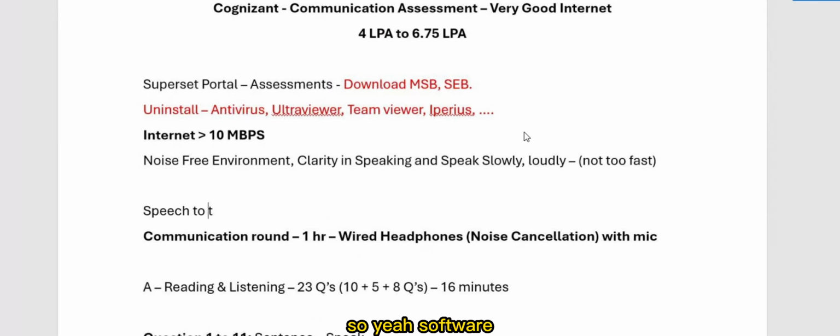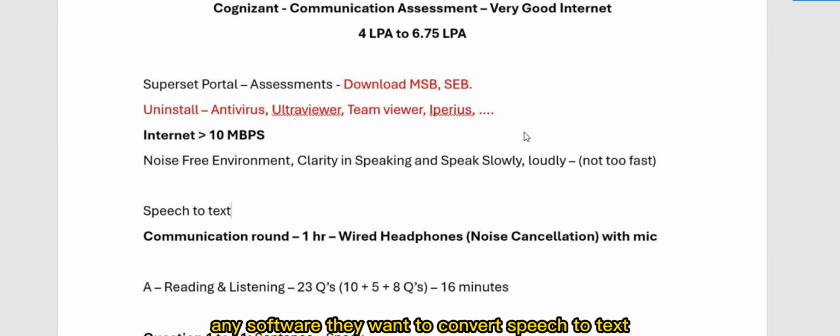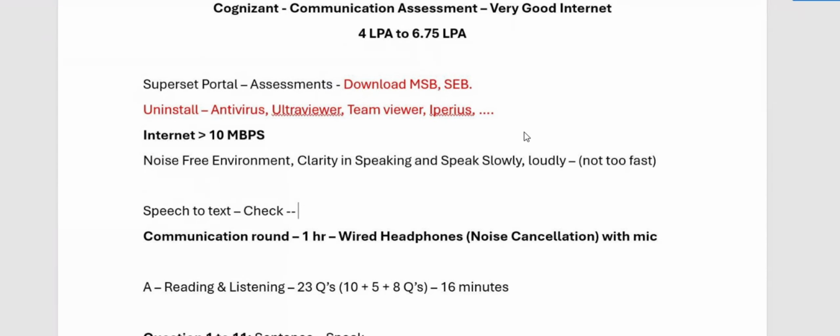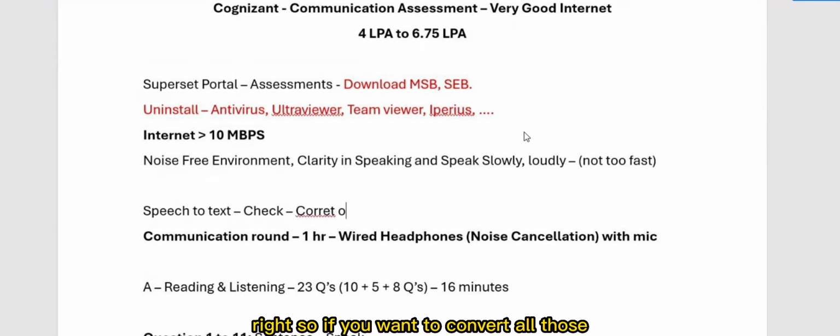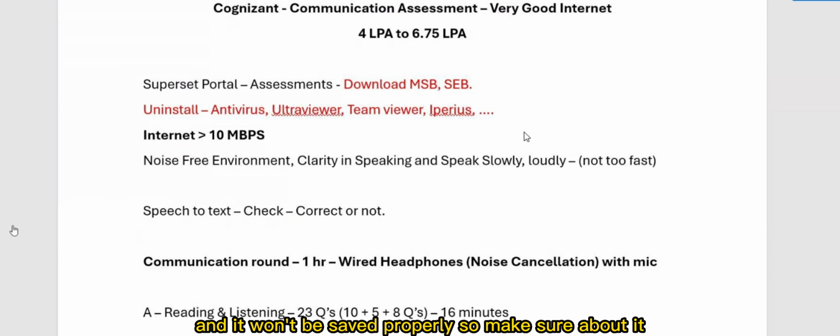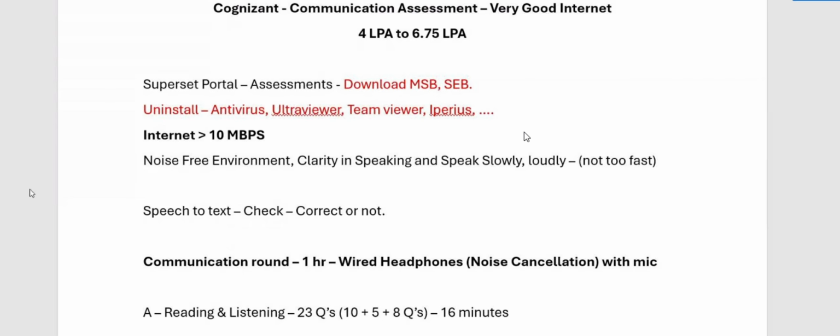Any software that converts speech to text will then check whether it is correct or not. That software requires good internet. If you have no proper internet, the voice will be cluttered and it won't be saved properly. So make sure about it.